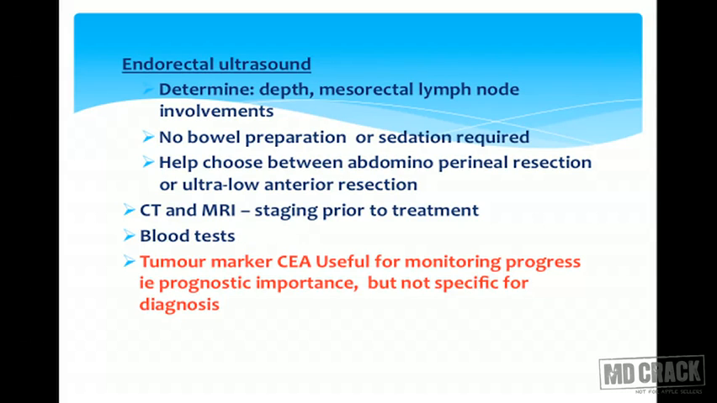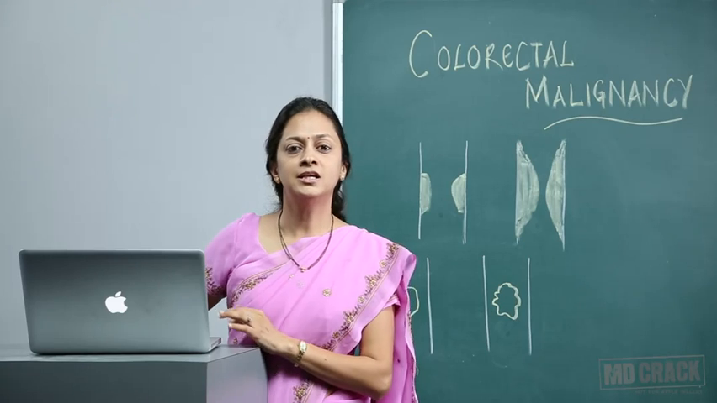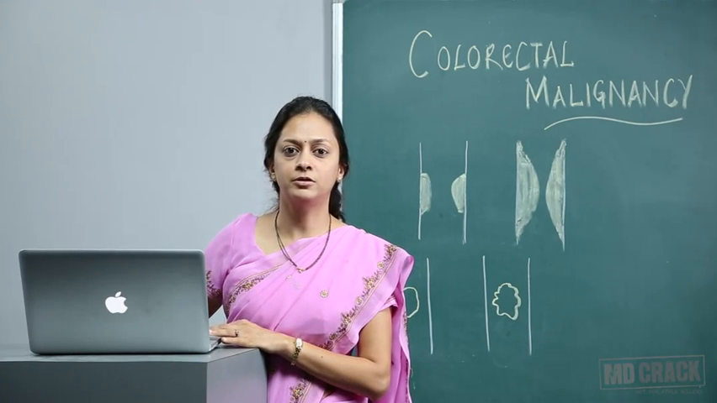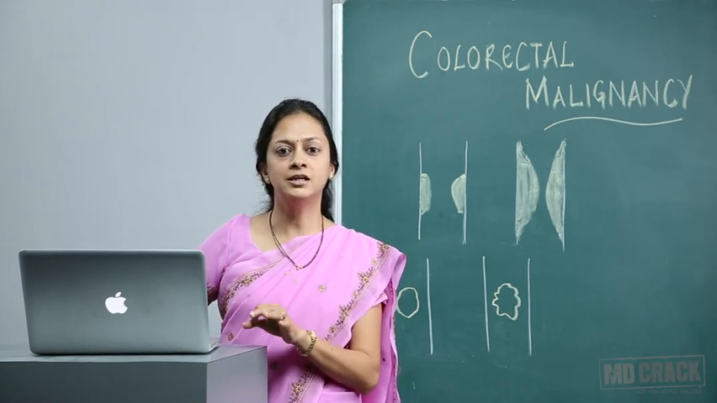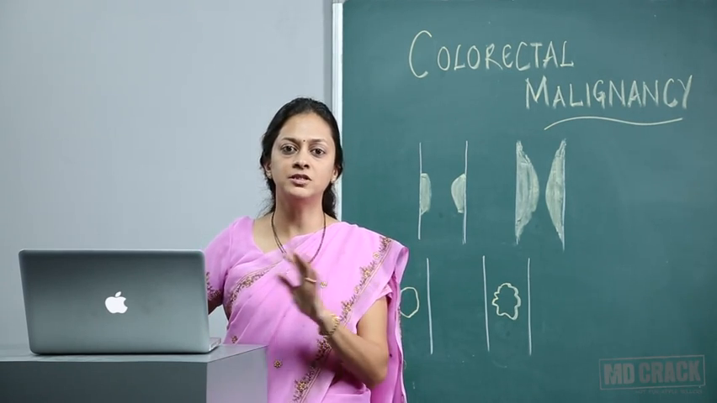The other investigations can be CT and MRI, which will give us the exact stage prior to the treatment. Blood tests will be done. Tumor marker CEA is useful for monitoring the progress, that is, it is of prognostic importance and not used for diagnosis. This is a very important point. CEA is used for prognostic importance, not diagnosis, and it is also a very important question in which disease CEA will be prognostic or diagnostic.